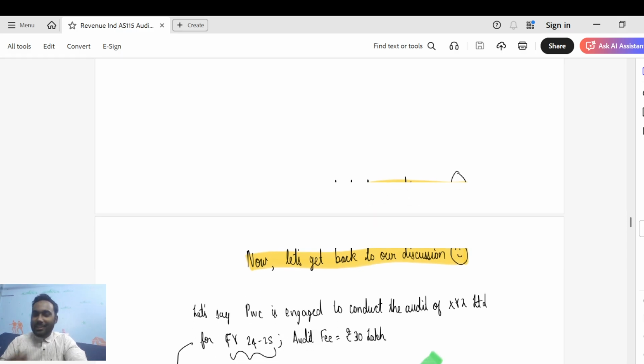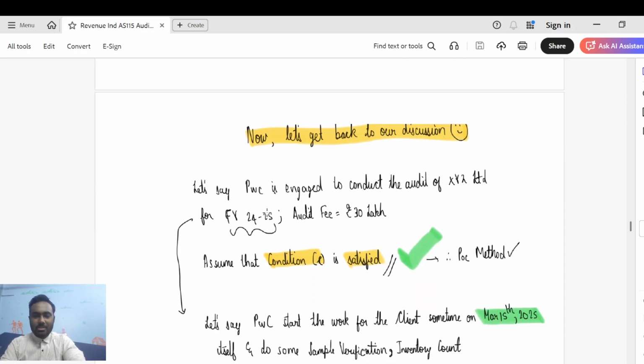Now let's get into the real game, guys. We were just seeing how it is percentage of completion and why it is not point in time. We have come to a conclusion that it is percentage of completion in 95% of the cases, and now we're going to be taking real numbers and coming to the same. So let's just come down.